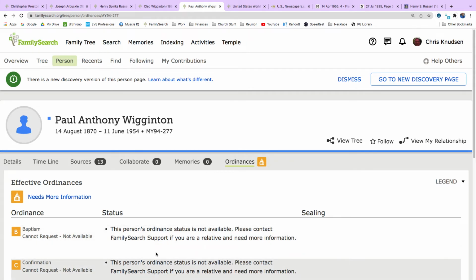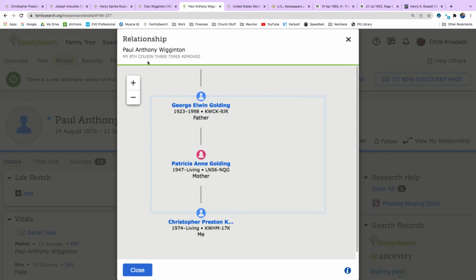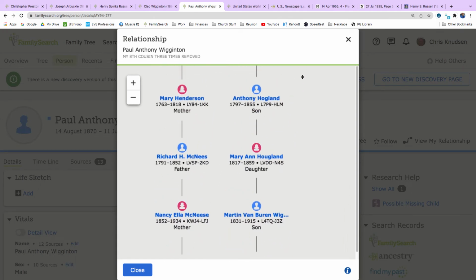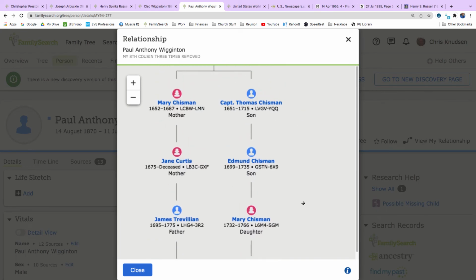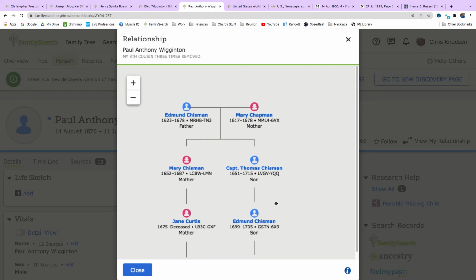Oh, he must be frozen or something. Okay, let's go back to details and let's click on View My Relationship. Paul Anthony Wigington is my 8th cousin 3 times removed. 8th cousin 3 times removed. So I have to go clear back to the early 1600s. Interesting.